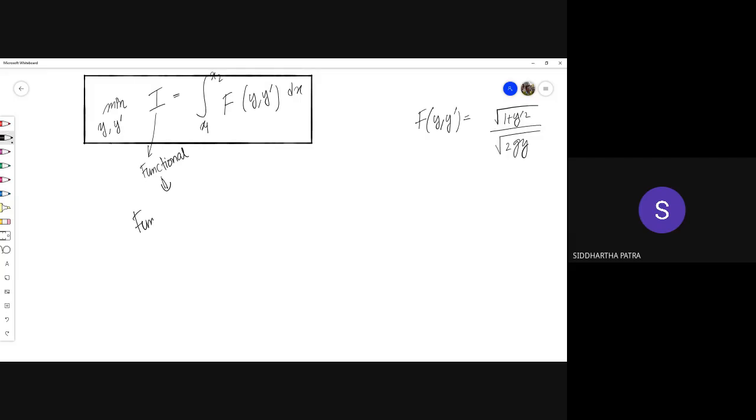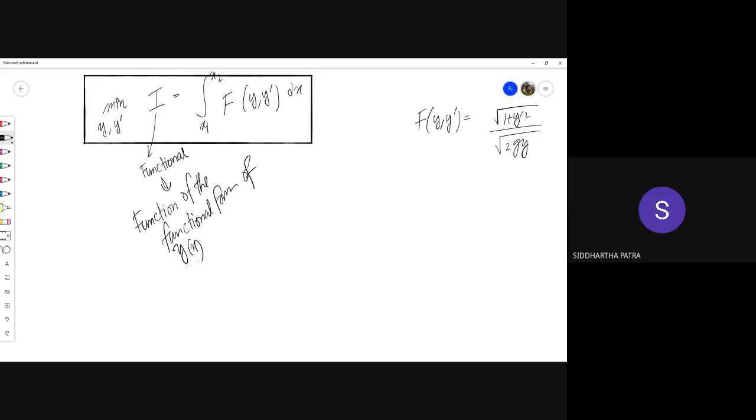It is a function of the functional form of y, which means this depends on what type of function y of x is. If y of x is sine of x, this would be a different value. If y of x is e to the power x, this would be a different value. As simple as that.